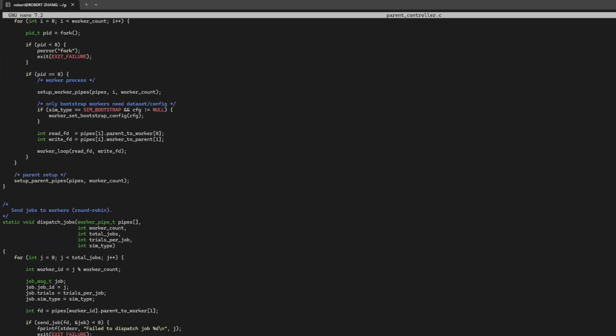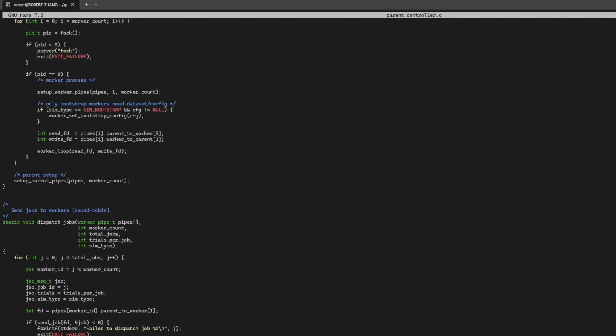See the dispatch_jobs function, the round robin loop. Job j goes to worker j mod worker_count. Each job is written as a fixed-size binary struct using write_full in protocol.c, which loops to guarantee all bytes are sent. After dispatch, the parent closes its write end, and that's the shutdown signal. Workers detect EOF and exit cleanly.